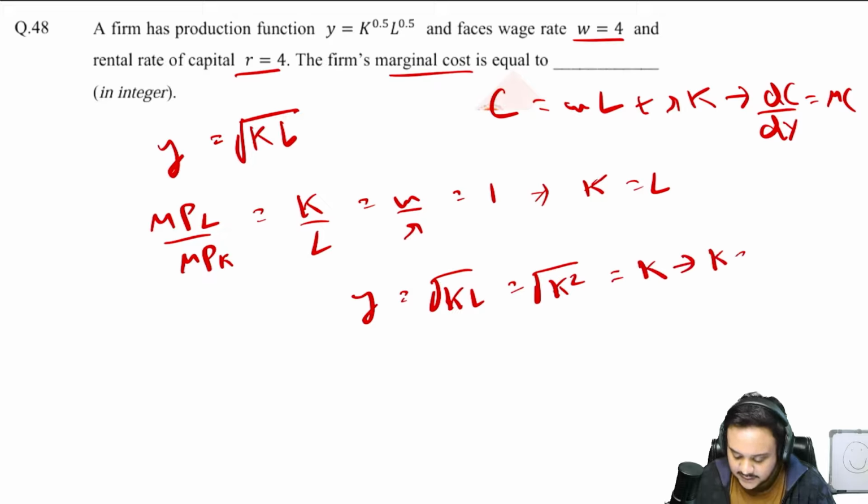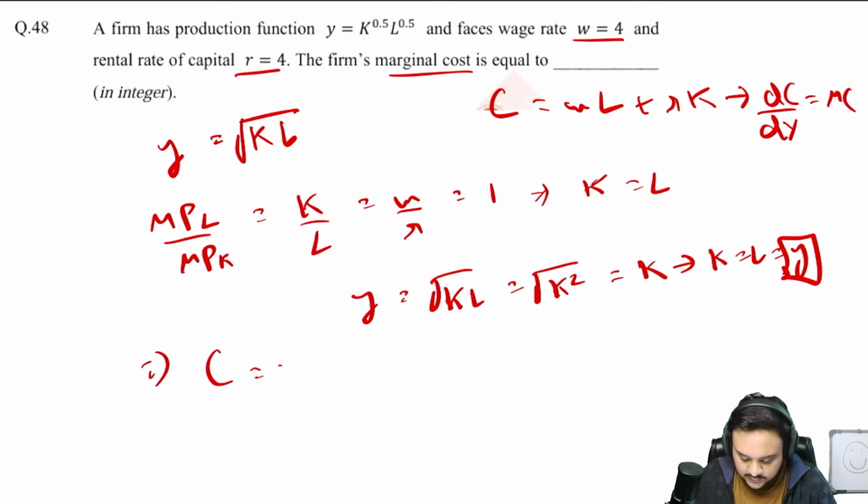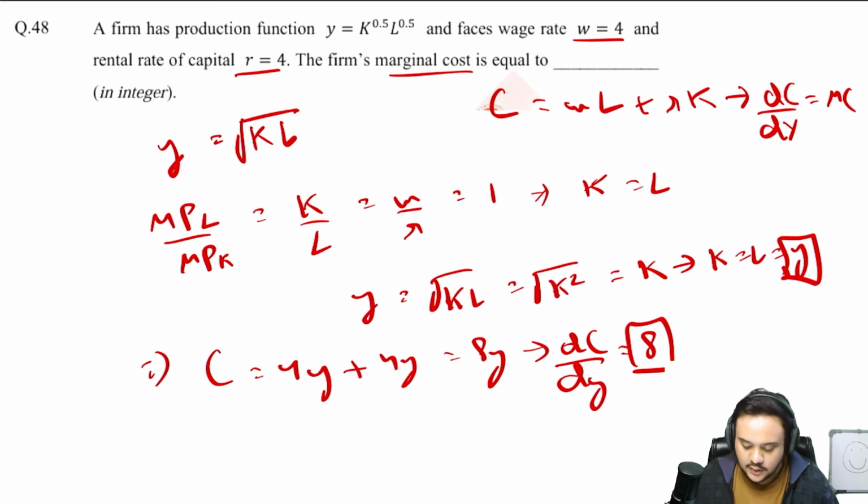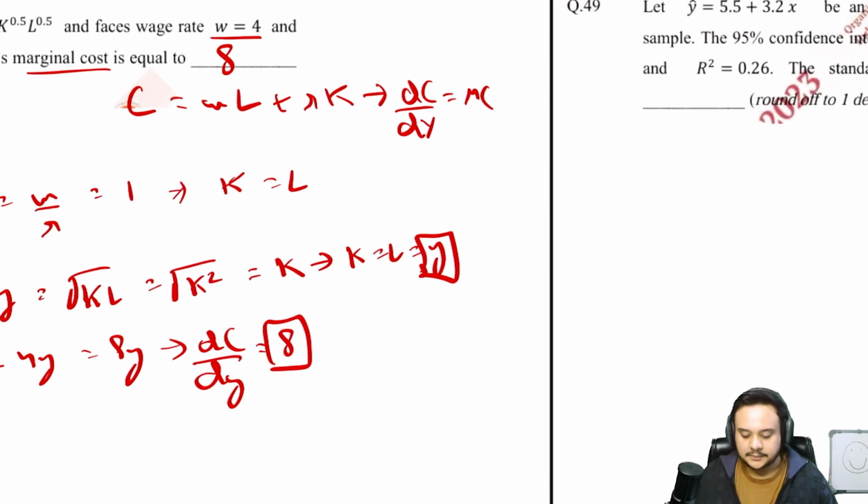That means K is equal to L is equal to Y. Now you can just write that cost is equal to 4, W is 4, right? Yes. 4y plus 4y is equal to 8y. Now differentiate 8y. dc by dy is equal to 8. Your MC is 8. Let us move on.